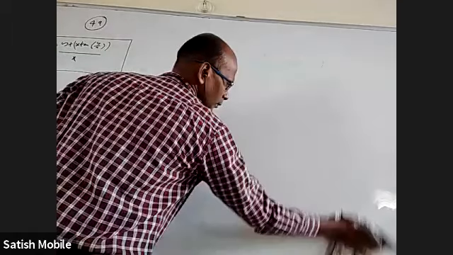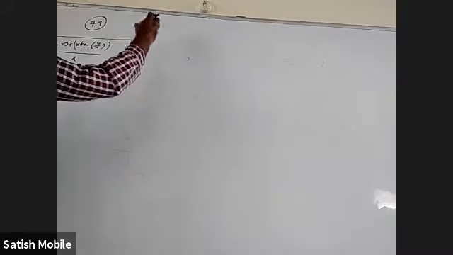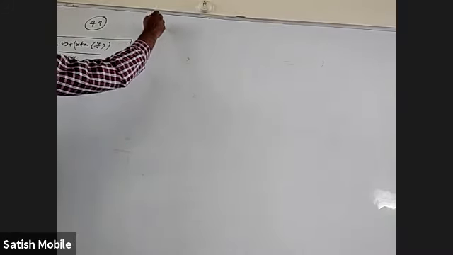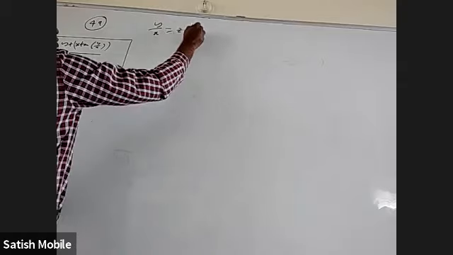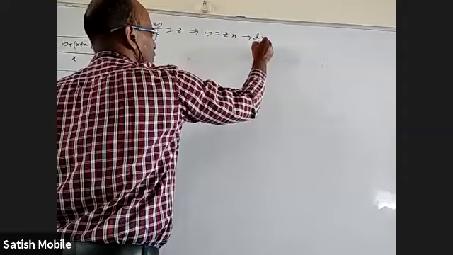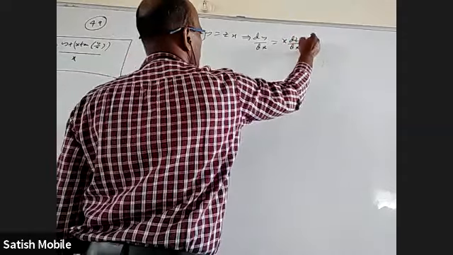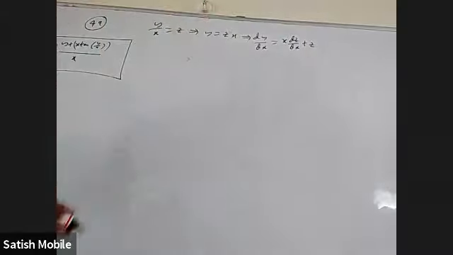Okay, I think some steps are common to this kind of question. That is, take y by x equal to z, y equal to zx, and dy by dx is equal to x into dz by dx plus z. This will be common.